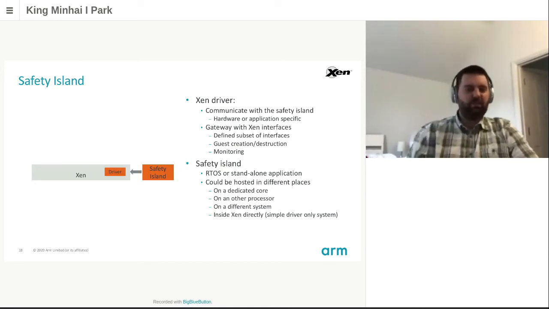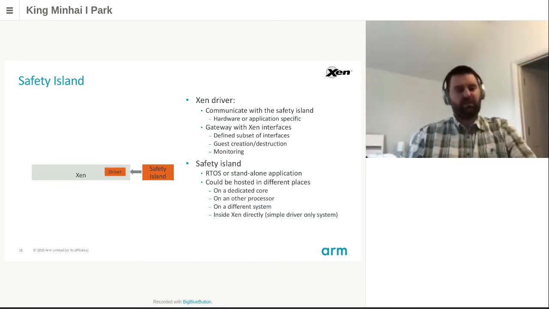But in general, it could also be on a completely different system, accessible through networks or any other means, so that you don't have a too big driver inside Xen. It could, in some cases, even be directly inside Xen for some specific use case, where the driver would host the intelligence of the safety island and only react on interrupts.